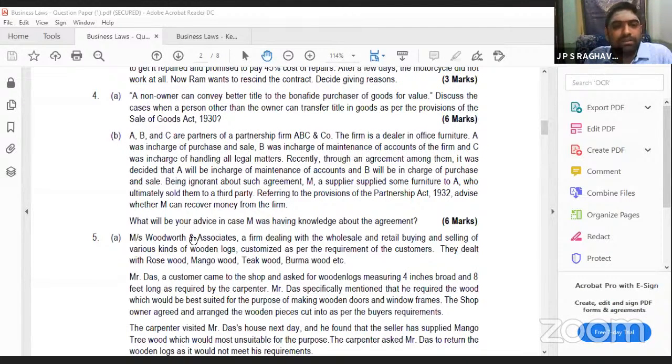M can recover. Then what will be your advice in case M has knowledge about the agreement? Whenever the outside party knows that it is outside the authority of the partner, then definitely, if you are aware of that, you cannot do that. If you have done this, then you cannot recover. If you are aware of that, M cannot recover. This is the doctrine of indoor management.